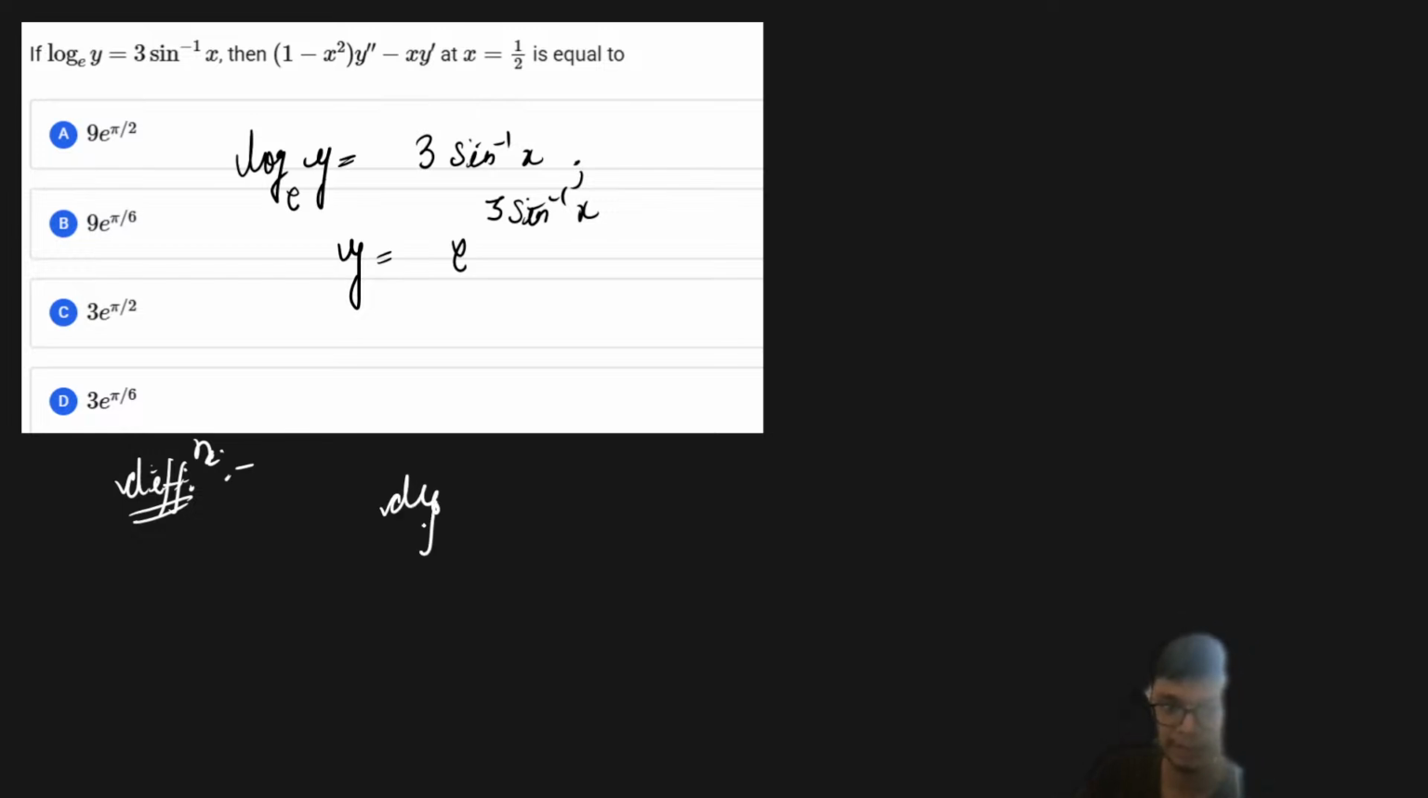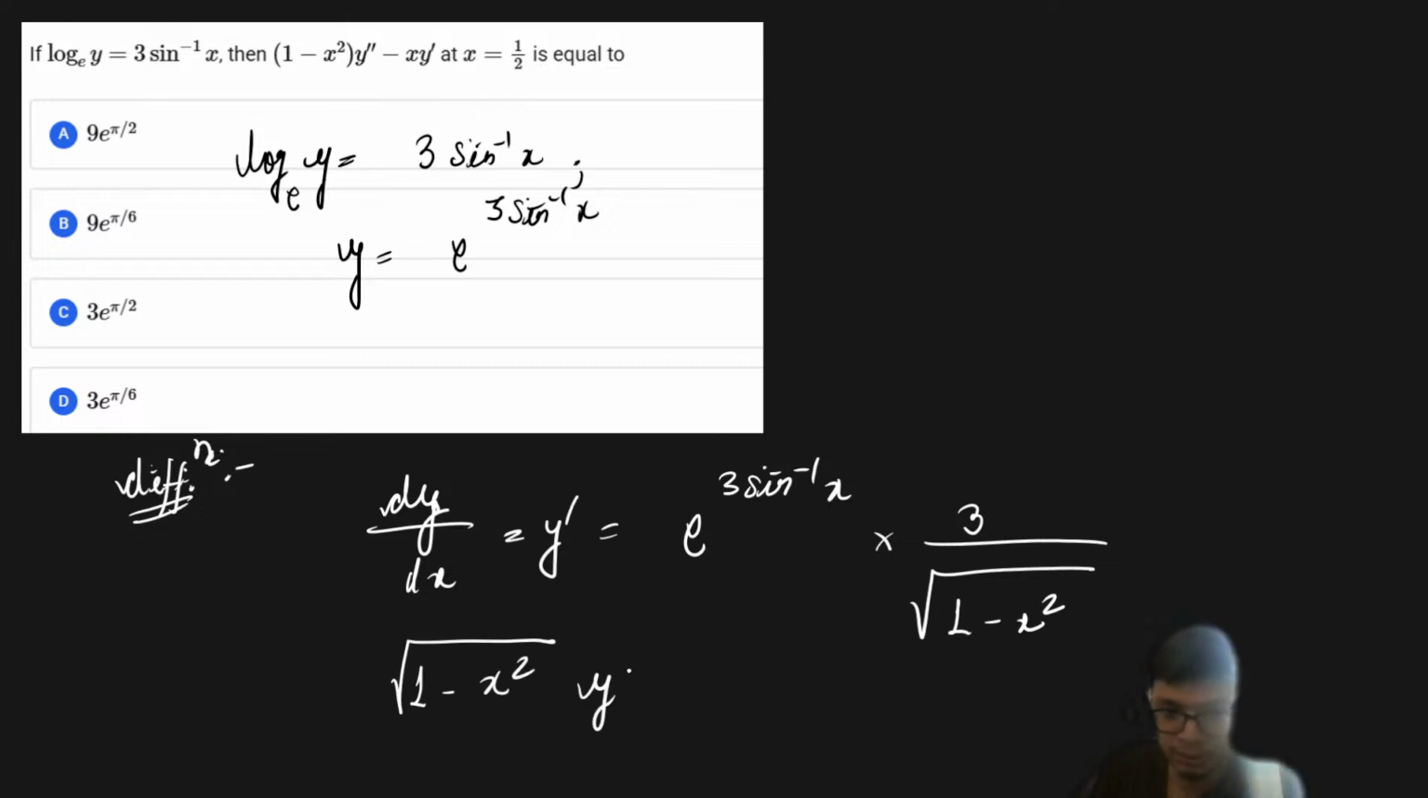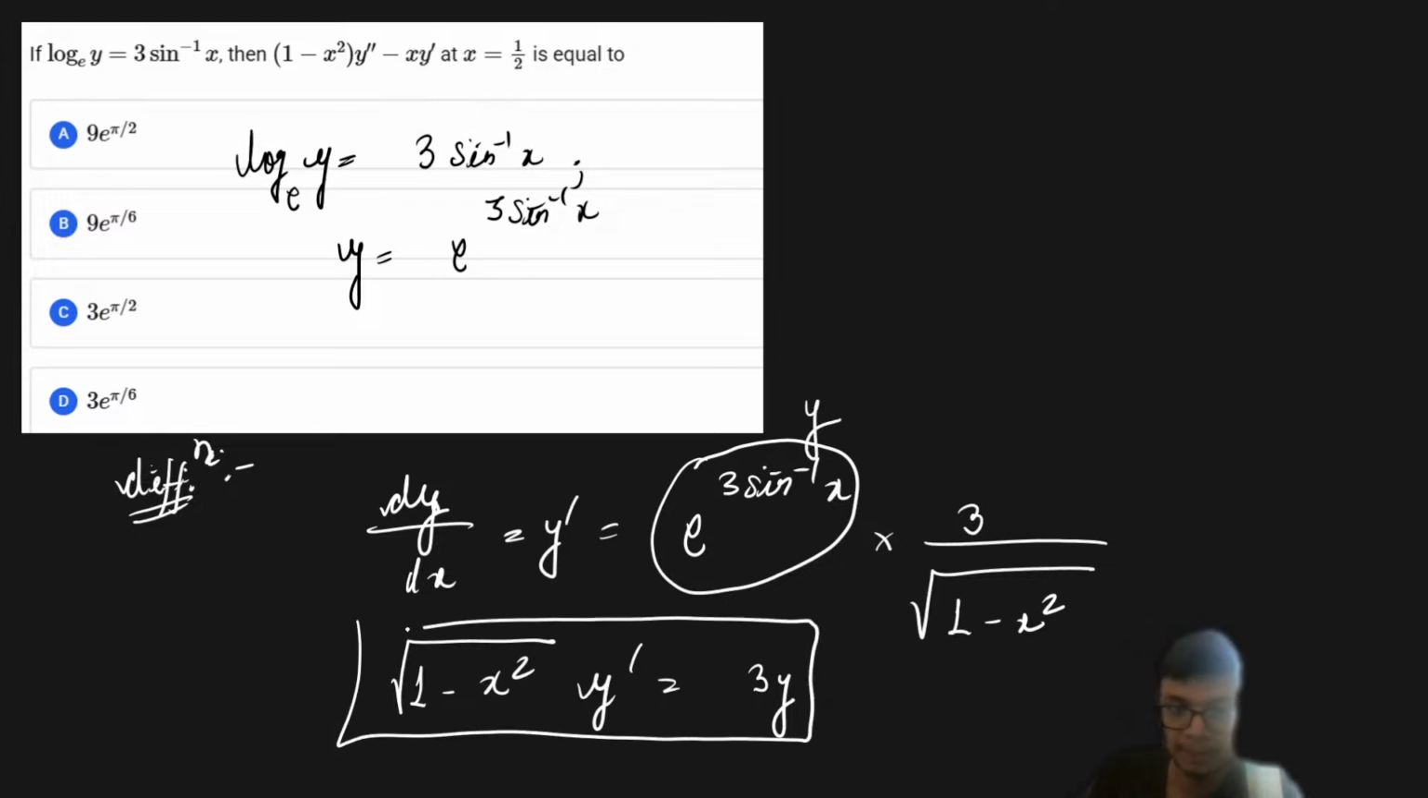Therefore your dy by dx, which is y dash, is going to be e to the power 3 times sine inverse of x multiplied with 3 by square root of 1 minus x square. So from this part you get square root of 1 minus x square into y dash equals 3 times y, because e to the power 3 sine inverse x is nothing but y, right? Now I am writing this expression just to simplify it, so you will understand that this is done for a purpose.